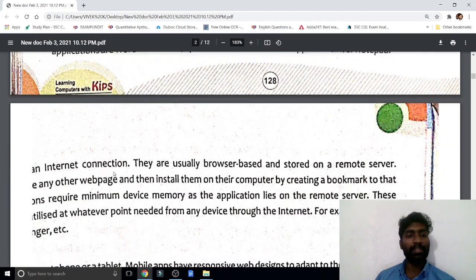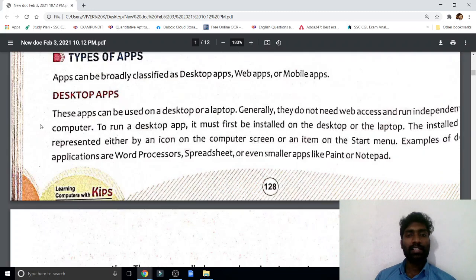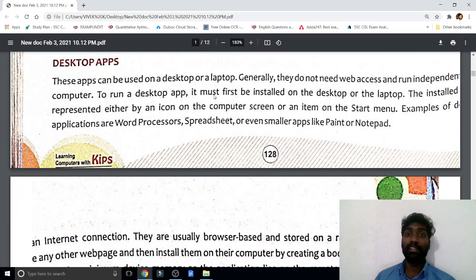Second type is web apps. What are the web apps? We may say Google Chrome. Google Chrome is a software, but without internet we cannot use it. Now we are opening a PDF in Google Chrome only, but if you want to use the software, we need an internet connection. Email software also we cannot use without internet.